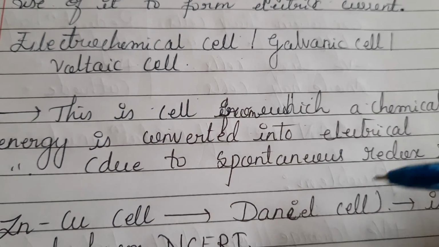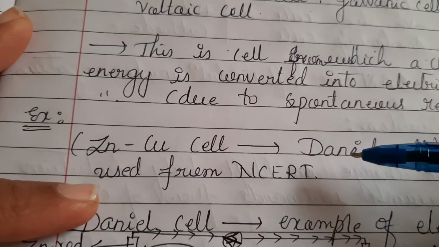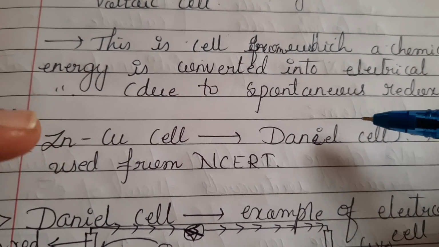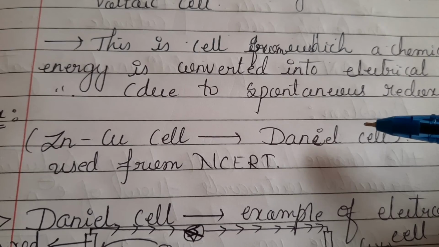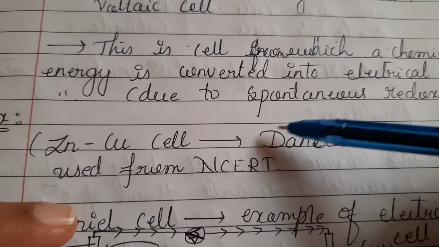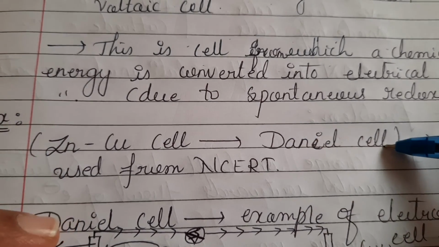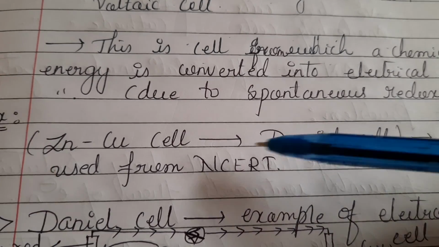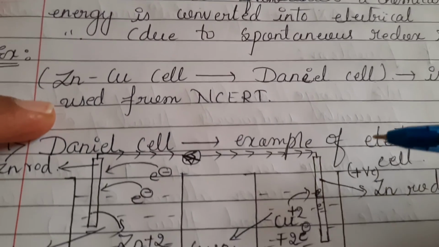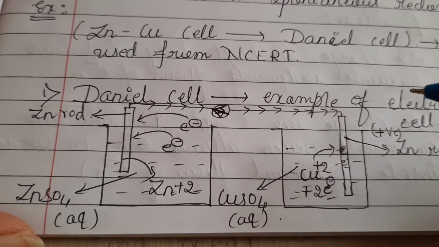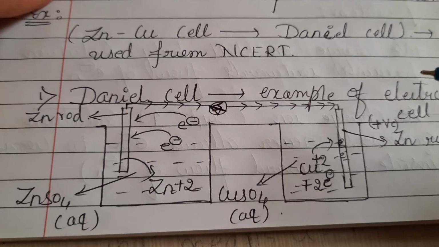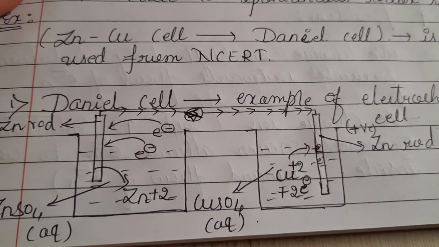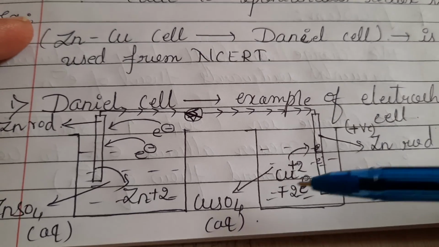Okay, so for electrochemical cells, certain examples are present. We can consider the zinc copper cell here. When you consider the zinc copper cell, it is called the Daniell cell. If you consider the Daniell cell, we need to understand what the Daniell cell setting is, and how it is set up in order to generate electrical energy with the help of chemical energy.